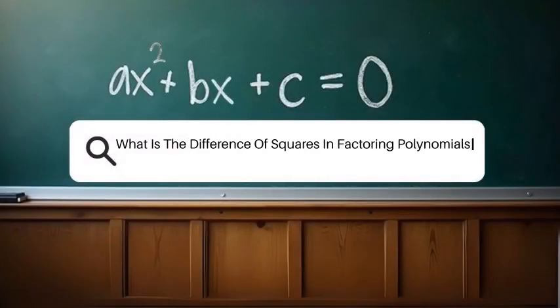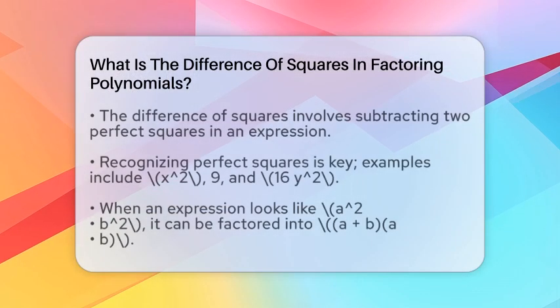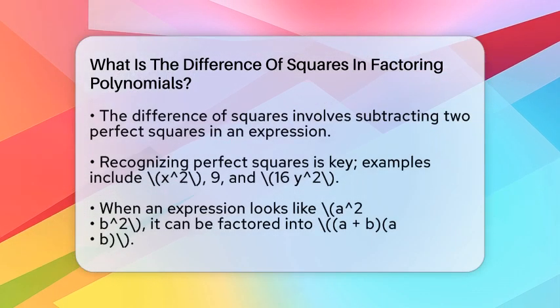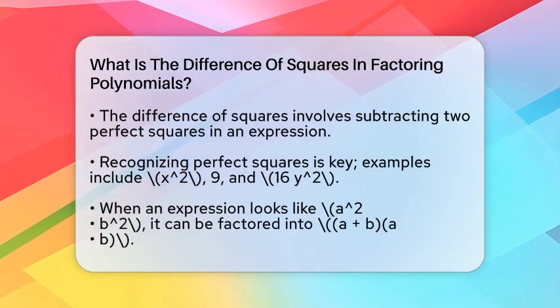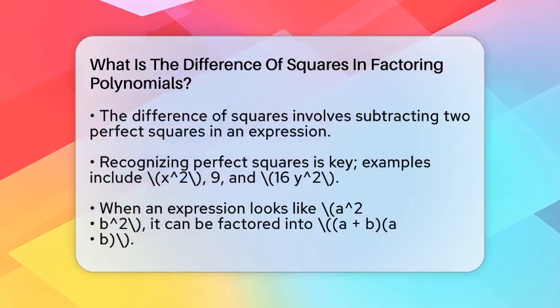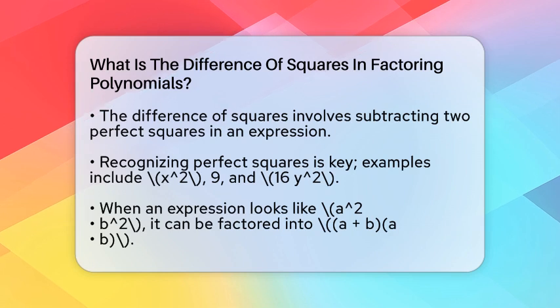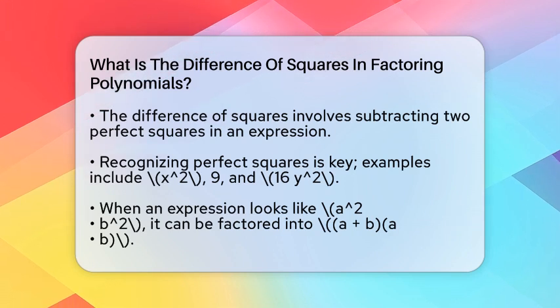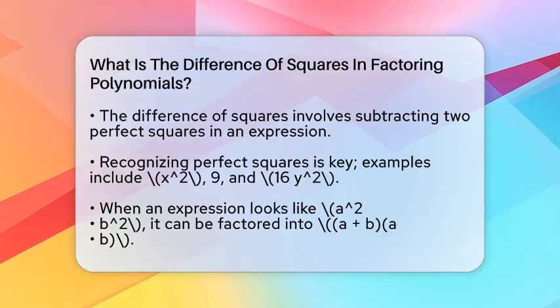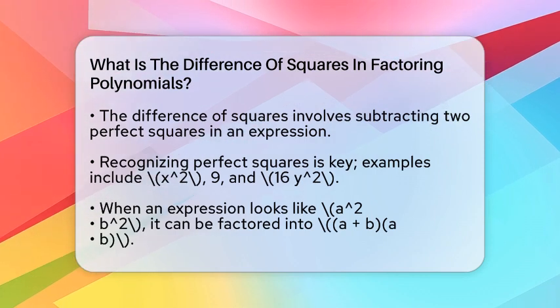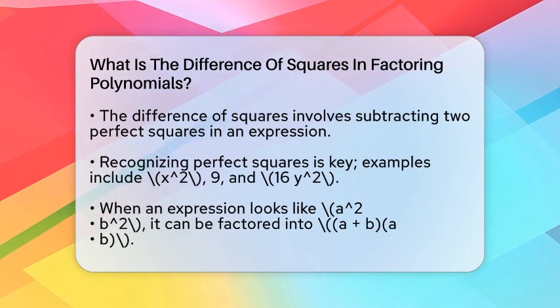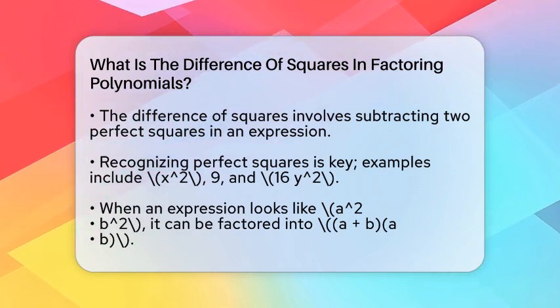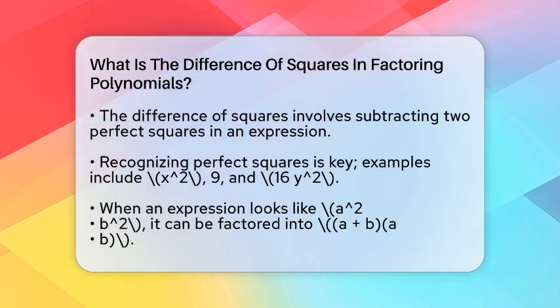What is the difference of squares in factoring polynomials? Imagine you're trying to simplify a tricky algebraic expression, and suddenly you notice something familiar: two perfect squares being subtracted. That's the key idea behind the difference of squares. When you see an expression like that, it means you can turn a complicated polynomial into a simple product of two binomials.